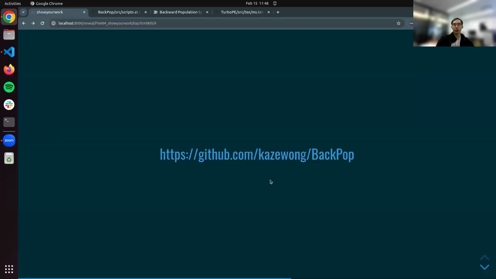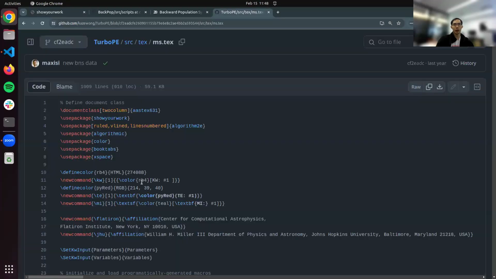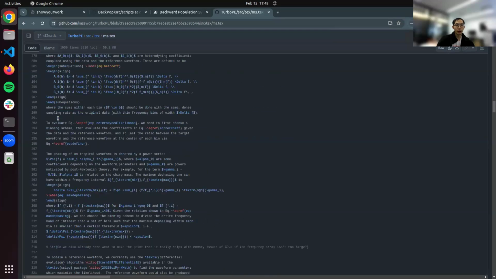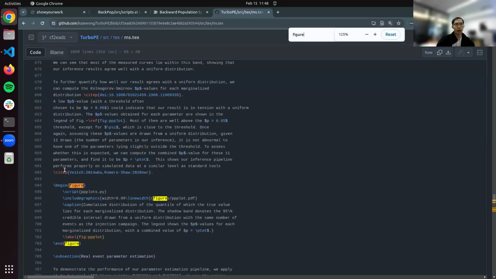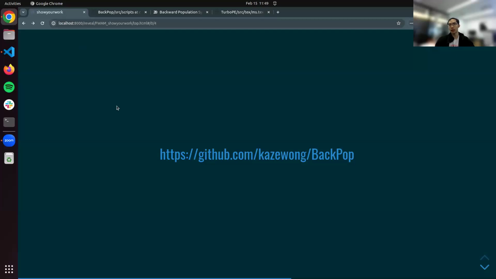Right. So this is just a link to bring you to one of the repositories, but in the interest of time, to use Show Your Work in LaTeX, let's say you use LaTeX to work with your manuscript, it's actually quite simple. All you need to do is use a package, Show Your Work. And whenever you define a figure, let's see, we'll find the figure. So the usual things, right? You have includegraphics, caption, but in addition to that, you now need to write a macro, which is a script, right? That will point to, in the same repo, the script that you use to generate the figure. And this procedure is pretty similar for a table or any equation that you want to annotate. So that's the good part of Show Your Work.